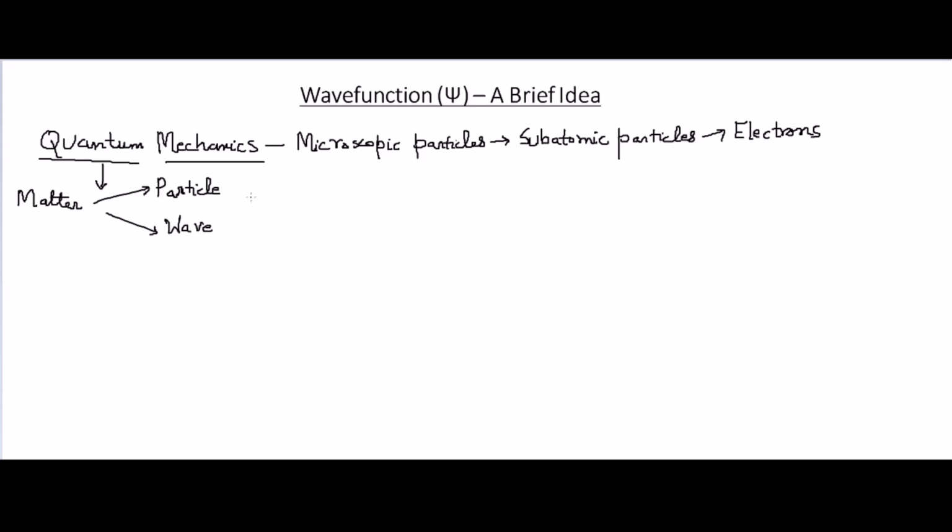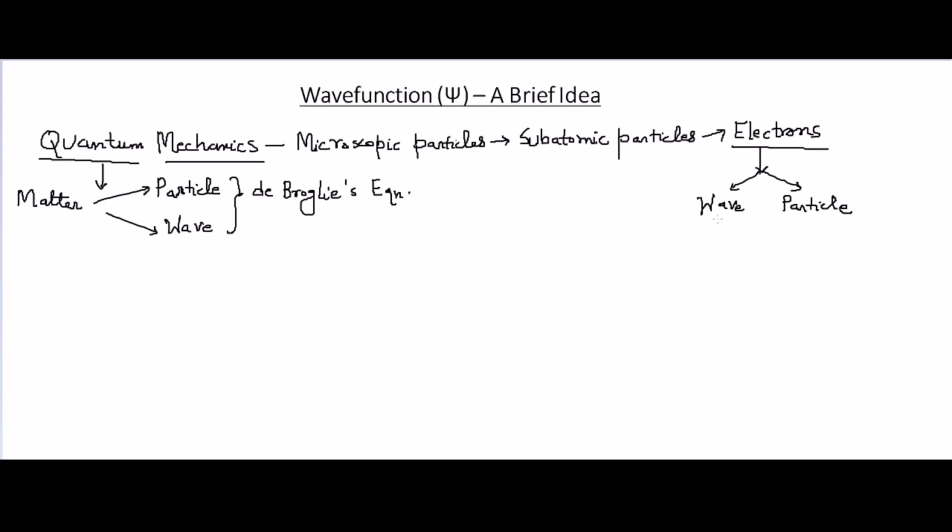Electrons are also part of matter. Particle and wave nature came from de Broglie's equation, right? I'm giving just a brief, so you may go back and have a look at what I'm talking about. Particle and wave nature was described by de Broglie, from his initial experiments. Since matter has particle and wave nature, and electrons, the subatomic particles, are also part of the matter, they should have wave as well as particle nature, right? That is known as the wave particle duality of matter.